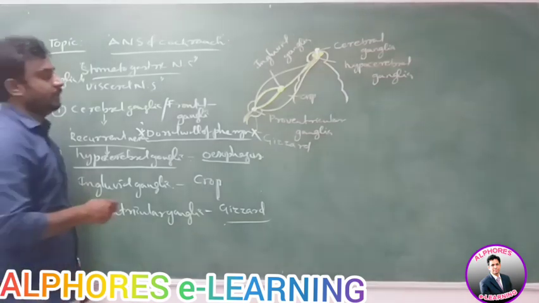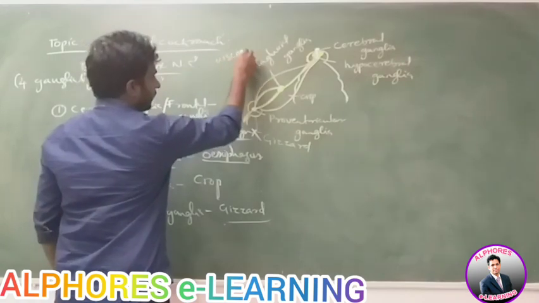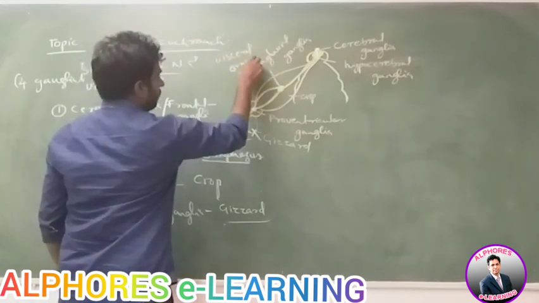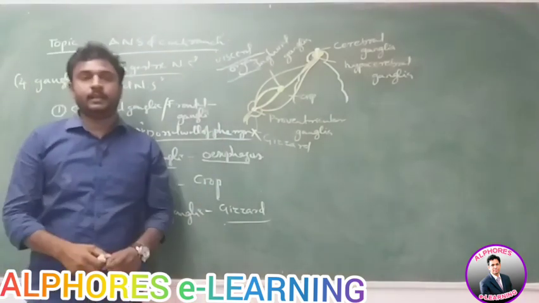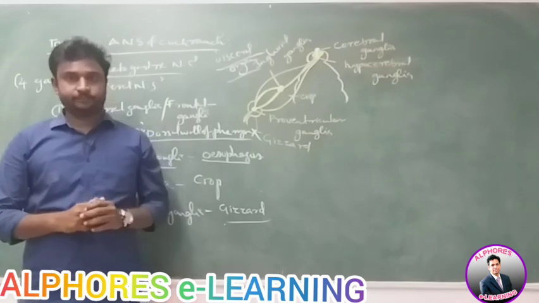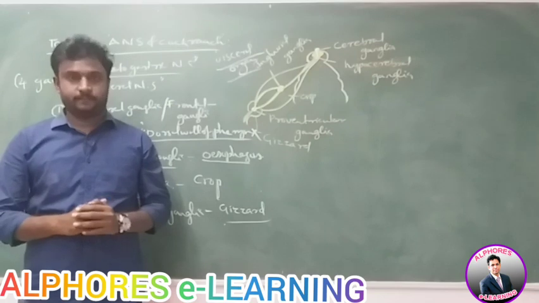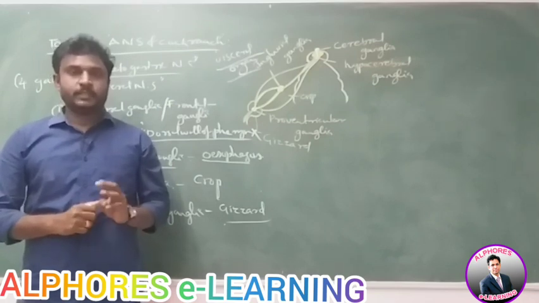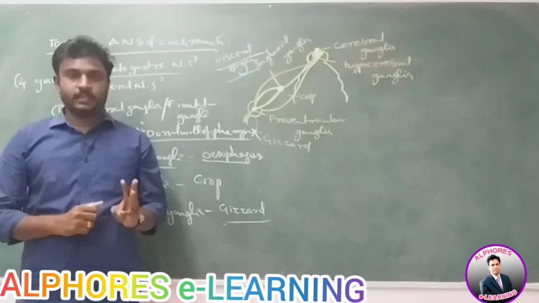These ganglia control and coordinate the visceral organs, the movement of the alimentary canal, and the contractions and relaxations of the heart. These are the functions of the ANS, the autonomic nervous system. So these are the three components present in the nervous system of cockroach: CNS, PNS, ANS.